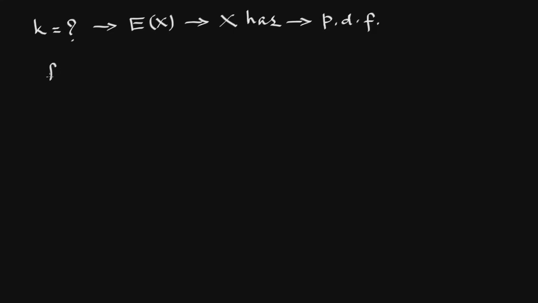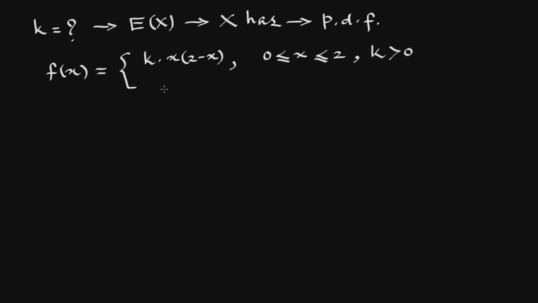In the next example, we have to find k and then the expectation of x, if x has the following probability density function: f(x) equals k into x into 2 minus x if 0 is less than or equal to x less than or equal to 2, where k is positive, and f(x) is 0 otherwise.